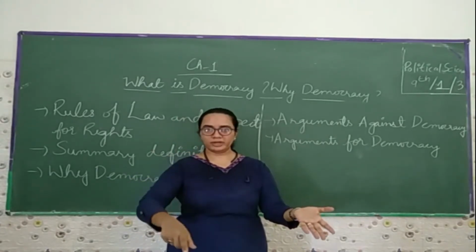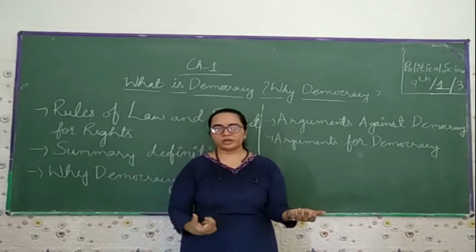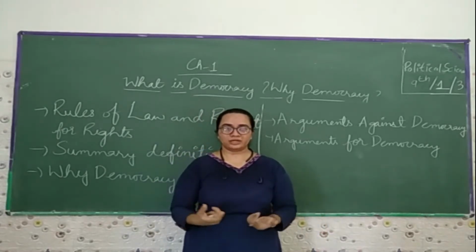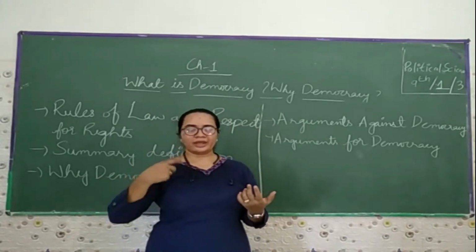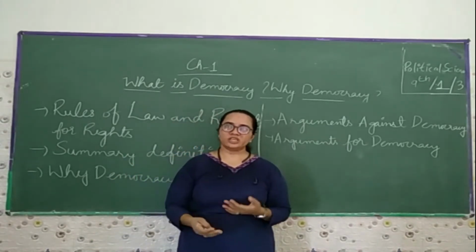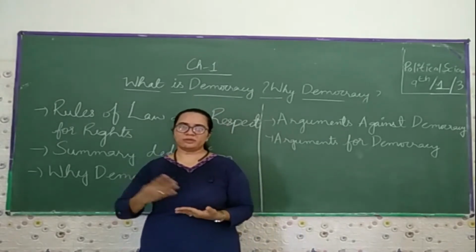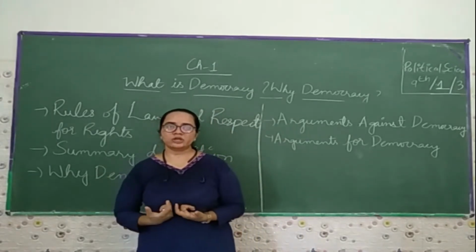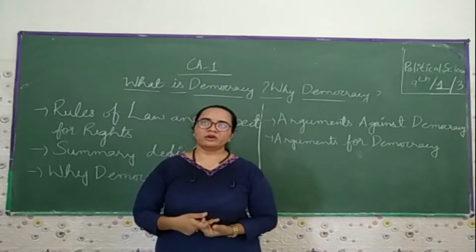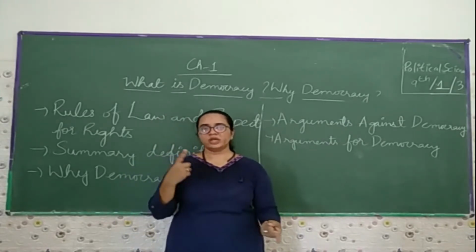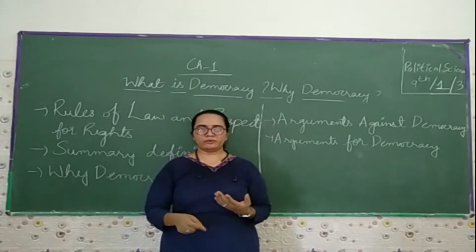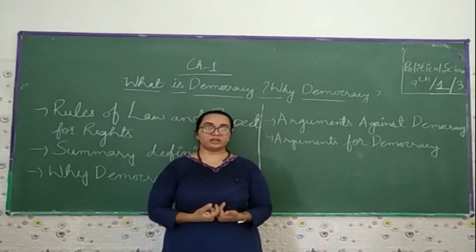The monarchical government, or you can say the non-democratic government, is ruled by a dictator or by a king, for hereditary purposes, or where the same party rules for more than 20 or 30 years. So we consider that a non-democratic government. Then we discussed the forms of government: the ruler, the election, the people. We need all these things in a democratic government.